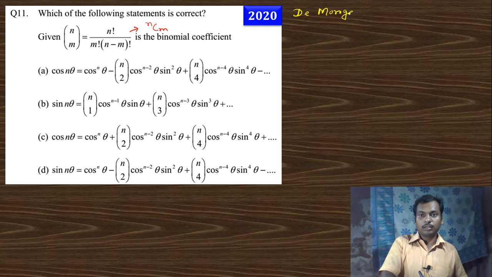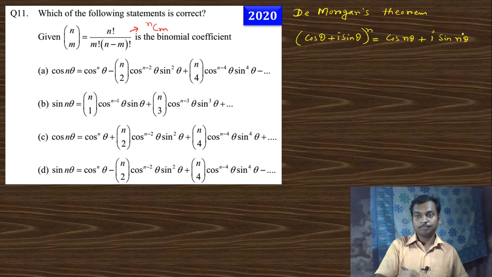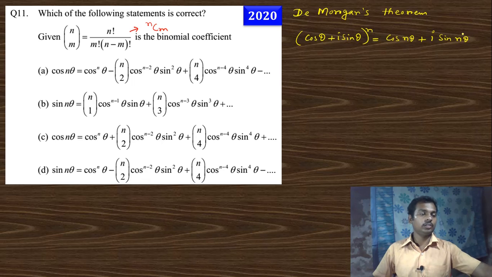De Moivre theorem says that (cos theta plus i sin theta) to the power n is cos n theta plus i sin n theta. This is the complex number theorem.